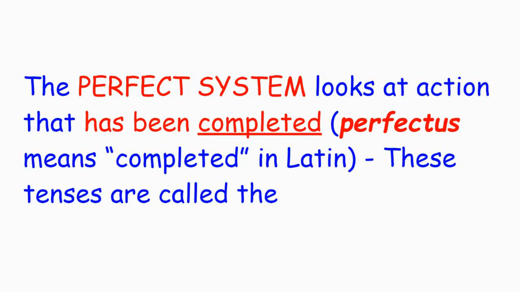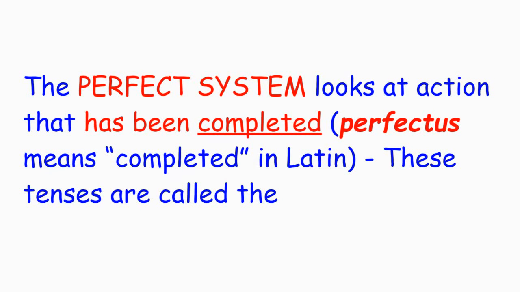So the present system includes the three tenses that you've seen so far: the present, imperfect, and future. The present system tenses look at action as it's happening, whether it's happening now in the present, whether it was happening in the past, or will be happening in the future. The perfect system, on the other hand, is a little bit different, as we're going to see. The perfect system looks at action that has already been completed.